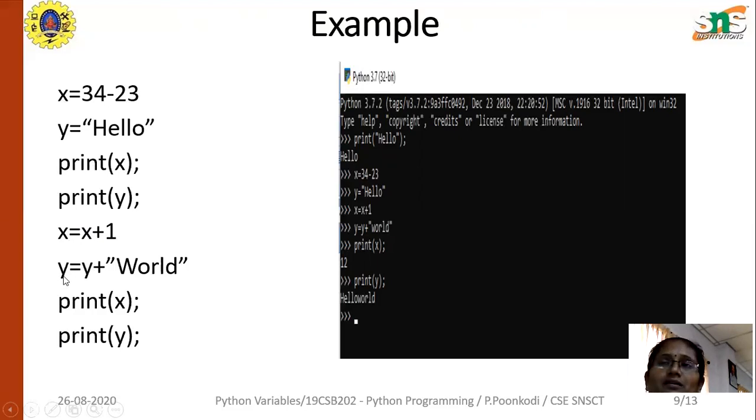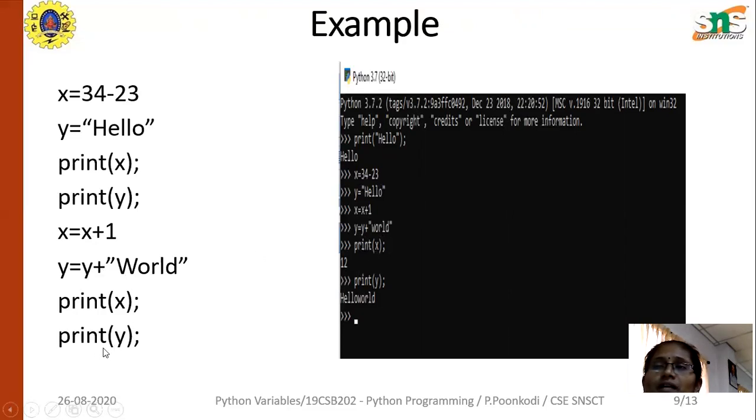Next, again, what are we doing here? Y equal to Y plus world. The existing value of Y is hello. Hello plus world will be printed as hello world. X and Y will be printed. You can consider this: X equal to 34 minus 23, Y, then X equal to X plus 1, Y equal to Y plus world. Print of X. If you give print of X, it will print 12, because here the value is 11, and 11 plus 1 is 12.